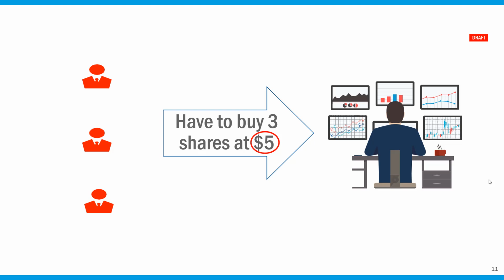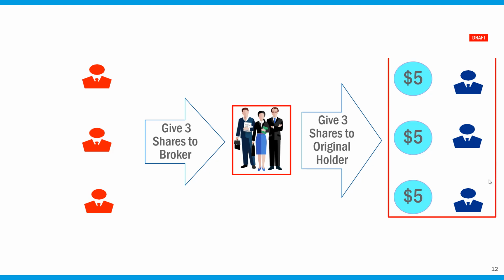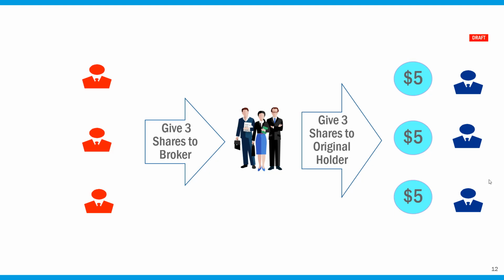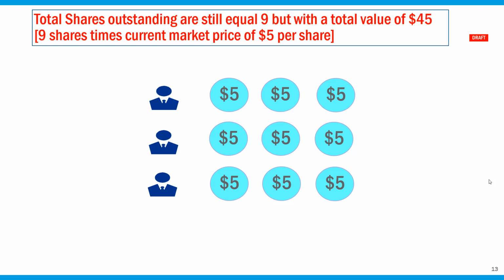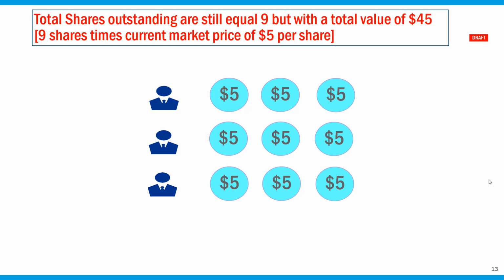So once they sell, the short sellers will buy those 3 shares back, and in turn will return those 3 shares to the brokers. The brokers will in turn return those 3 shares to the original shareholders, and the price now is actually $5 because that was the last transaction. So now the original shareholders own 9 shares. There are no other holders of this stock, and the most recent stock price was at $5.